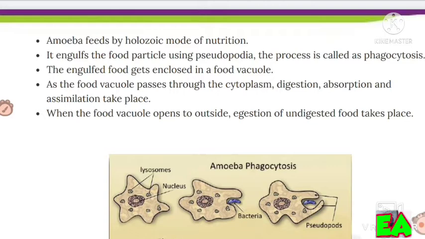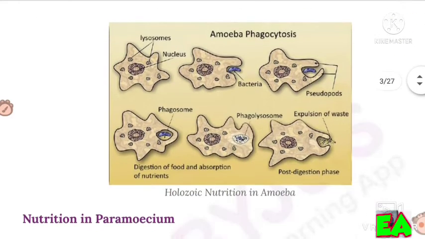The engulfed food gets enclosed in a food vacuole. As the food vacuole passes through the cytoplasm, digestion, absorption and assimilation take place. When the food vacuole opens to the outside, expulsion of undigested food takes place. Amoeba phagocytosis. Holozoic nutrition in amoeba. This is the picture.